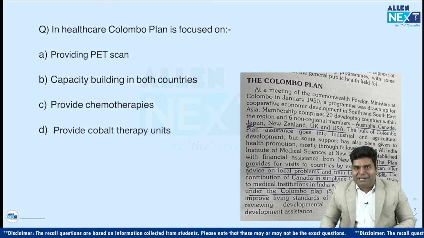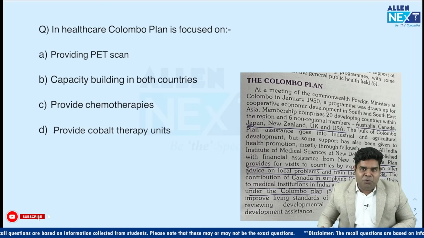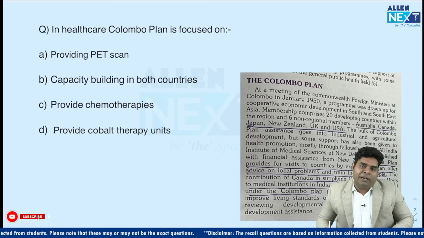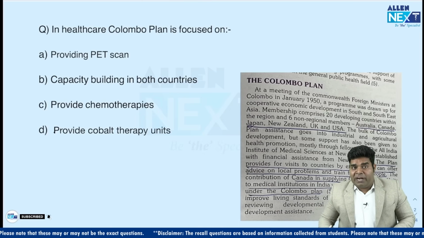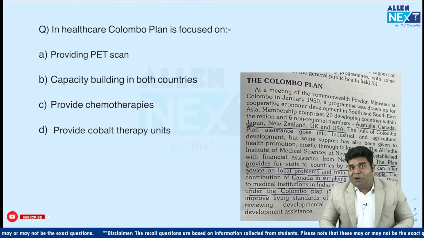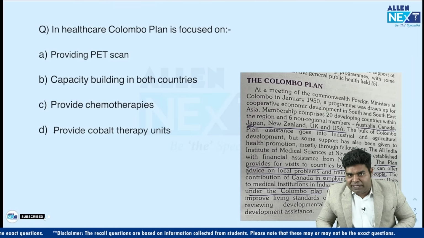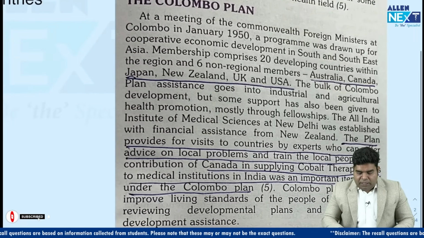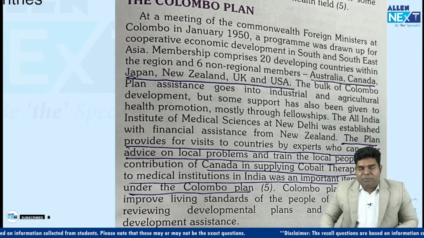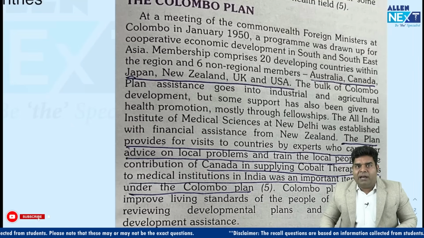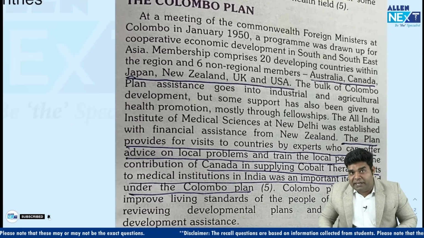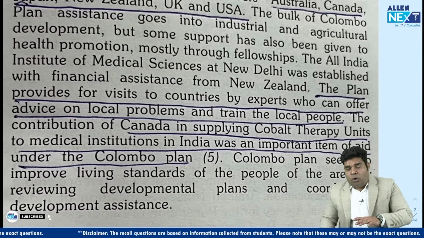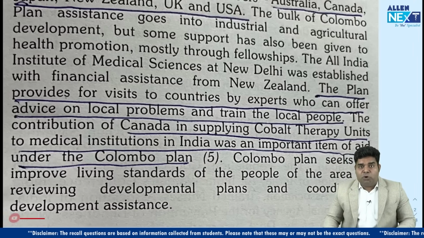The first question, which was quite new, was from Colombo Plan, and they ask what it is focused on, whether it provides PET scan, or capacity building, or provides chemotherapy, or cobalt therapy unit. So this Colombo Plan started in 1950. And it has Australia, Canada, Japan, New Zealand, UK, USA as members. And it opened AIIMS also by taking fund from New Zealand.